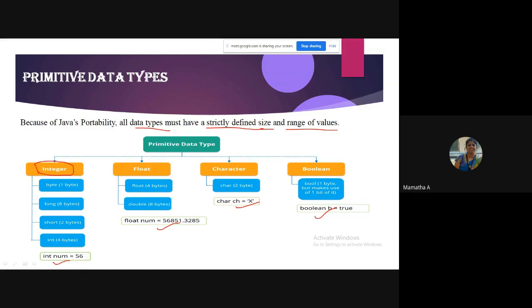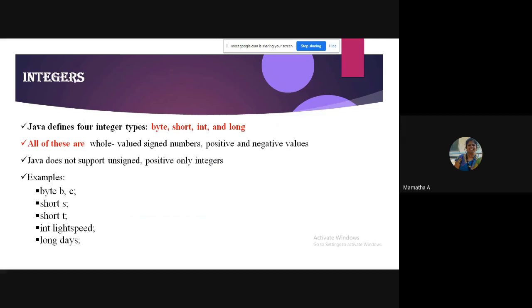Now we will see in depth all the 4 classes of data types. When I talk about integer, we have only 4. As I told you, it will hold only whole numbers which are signed numbers. So remember, signed means both positive and negative.